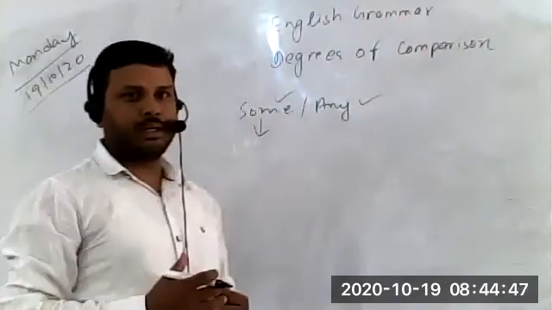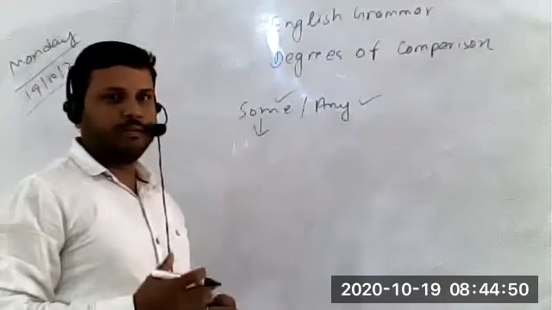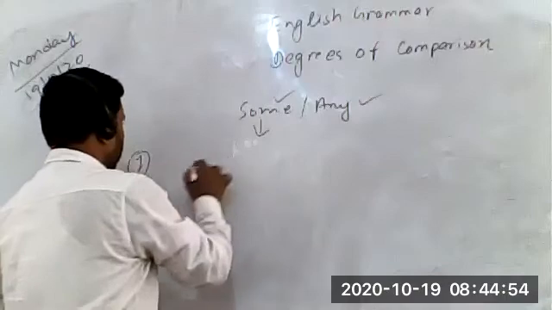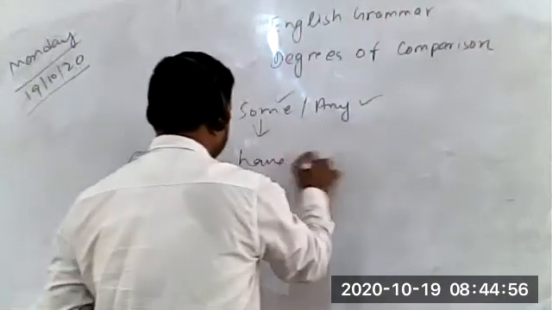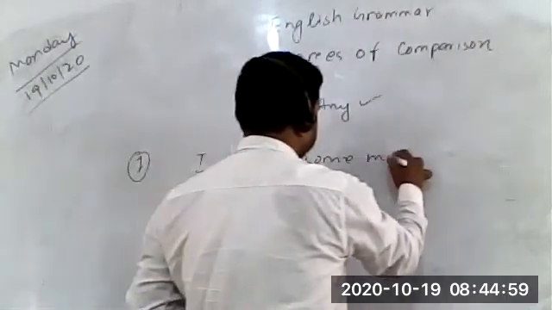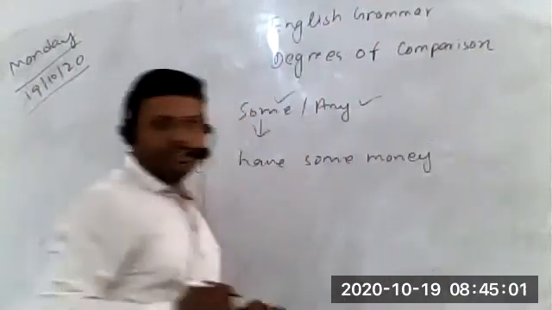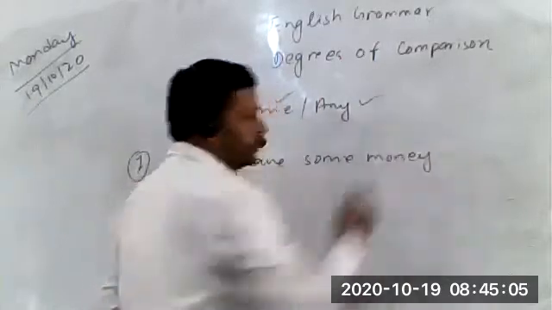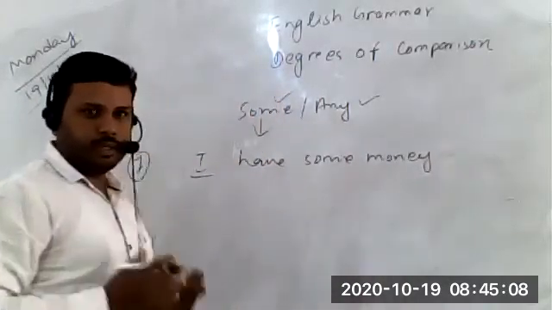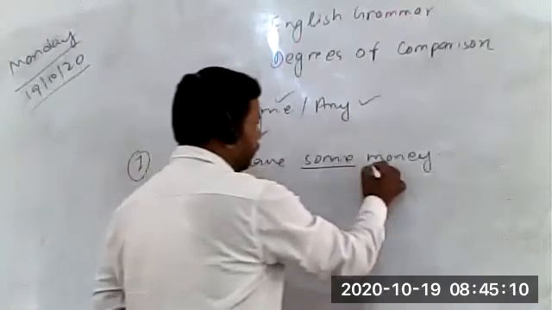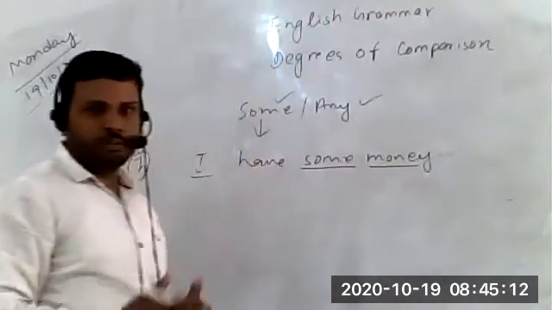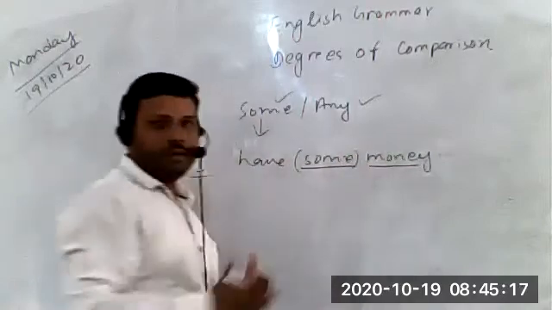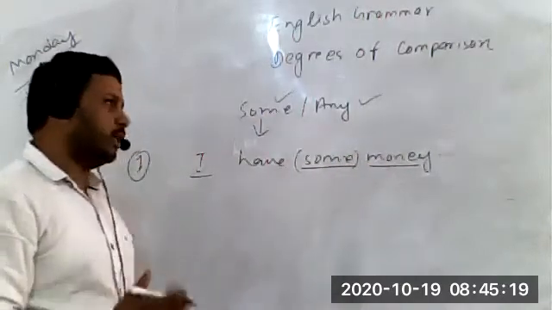Again, I am just repeating it. Both are used for countable as well as uncountable nouns. Let's understand one example of it. I have some money. You can clearly see the sentence is affirmative, the subject has come, and there is a full stop at the end of the sentence. So in an affirmative sentence, we use the adjective some. Here we have used some before money. Money is an uncountable noun. As I told you, some could be used for both countable and uncountable nouns.